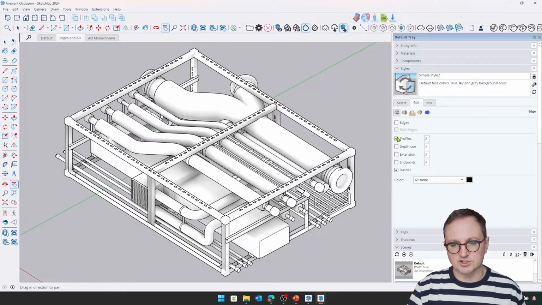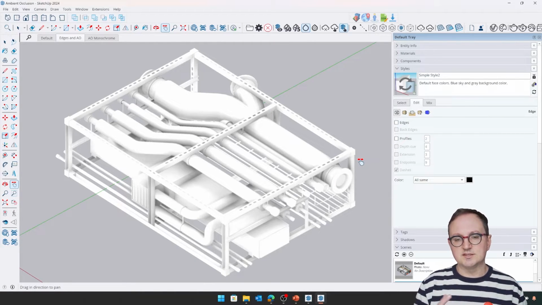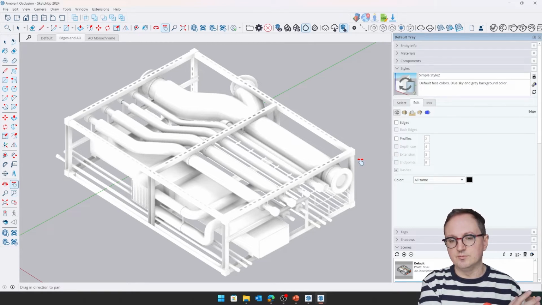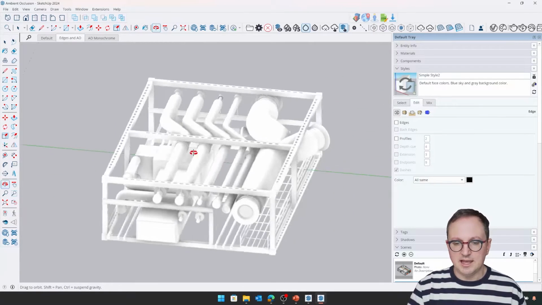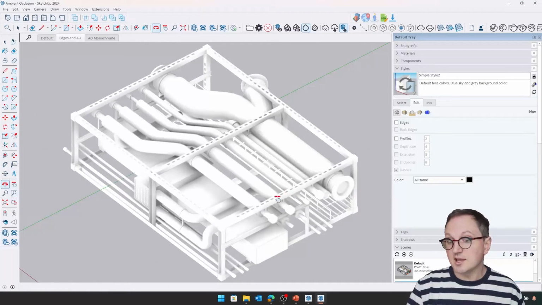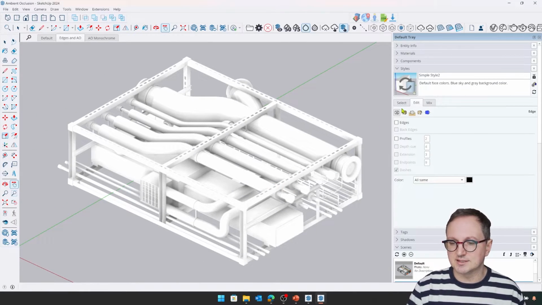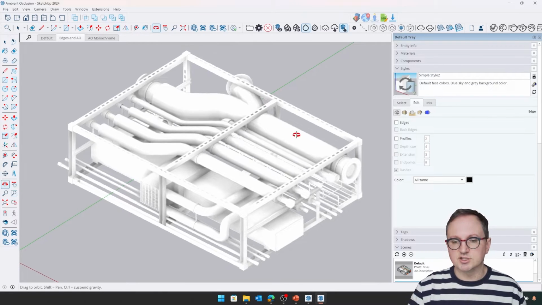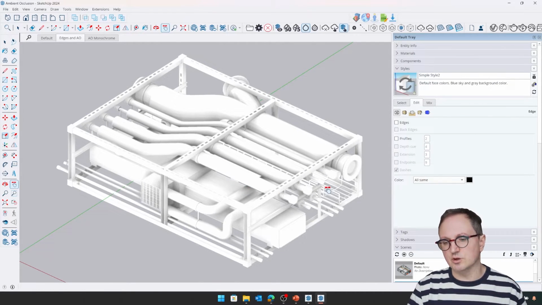I'm going to turn those off actually just to hide it. So we can see we've now got this ambient occlusion or AO based render style now. And this gives us a really nice look actually if you're needing a kind of schematic look that sits somewhere between, I suppose, realism and a kind of illustration. So this will give us some extra options to be able to do things.